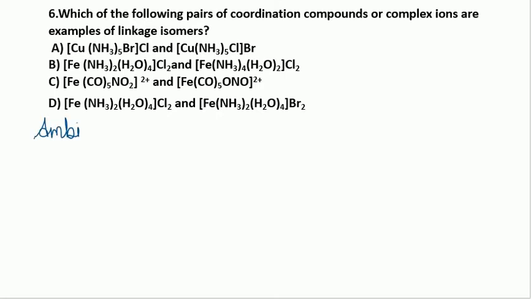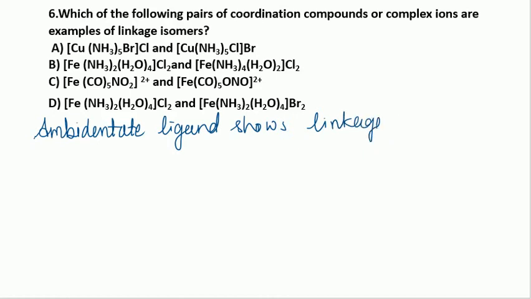Ambidentate ligand shows linkage isomerism. Now see in the options, in the first complex pair there is no presence of an ambidentate ligand, so the first pair of complexes does not show linkage isomerism.